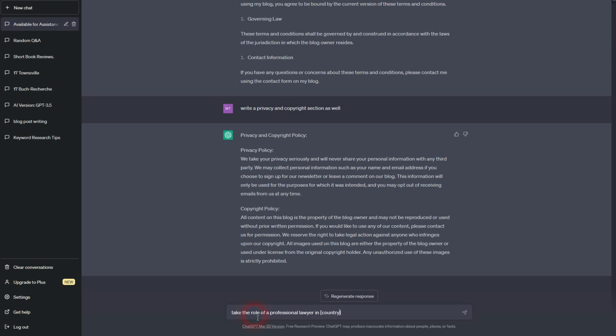This is kind of like, I would say, a trigger word. So if I use this right here for, let's say, Florida, it's going to tell me that this doesn't work. As an AI language model, it cannot be a professional lawyer or replace it. So you want to avoid such trigger words. In this case, it's lawyer that's causing the issue.